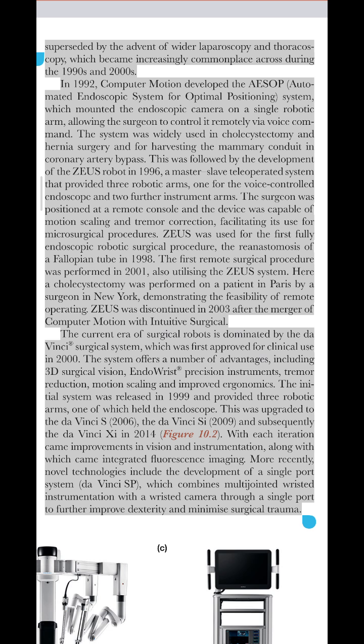The first remote surgical procedure was performed in 2001, also utilizing the Zeus system. Here a cholecystectomy was performed on a patient in Paris by a surgeon in New York, demonstrating the feasibility of remote operating. Zeus was discontinued in 2003 after the merger of Computer Motion with Intuitive Surgical. The current era of surgical robots is dominated by the da Vinci.